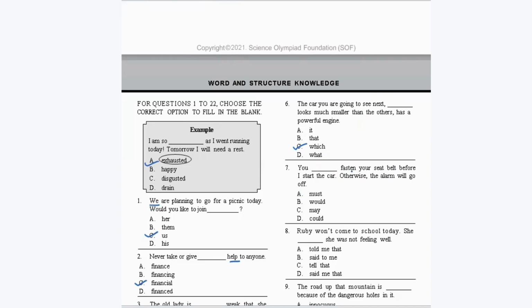So it should be: you must fasten your seat belt before I start the car. Otherwise, the alarm will go off. Okay, so it should be option A.